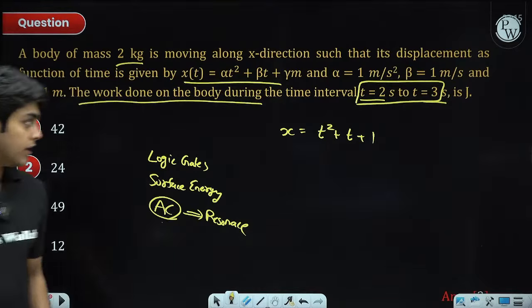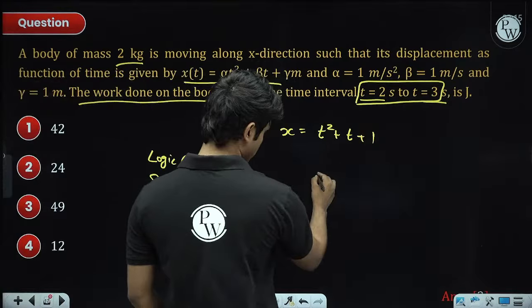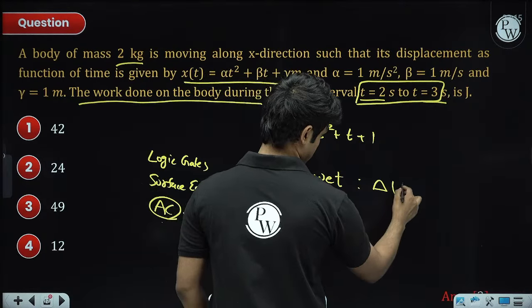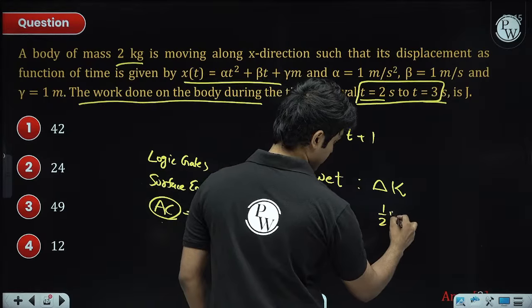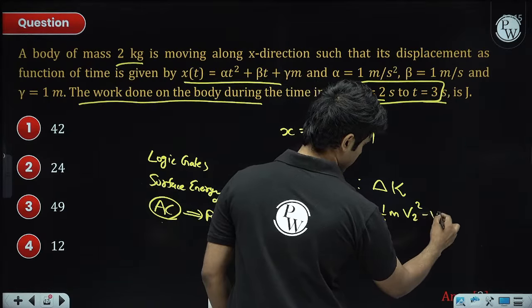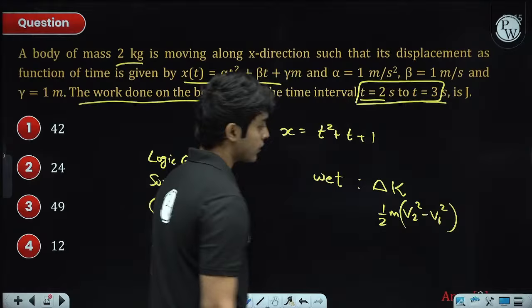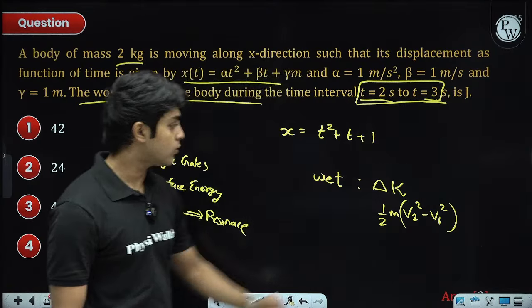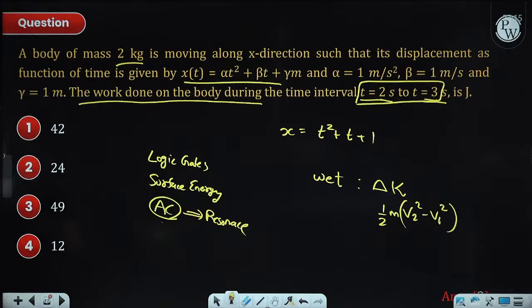Integration of F dot ds, yeah, that is also possible, or you can use the work energy theorem. Just the change in kinetic energy, which will be half m (v2 square minus v1 square). This will also give you the answer. Find the velocity at t equal to 3, the velocity at t equal to 1, and substitute. That will also give you the answer.